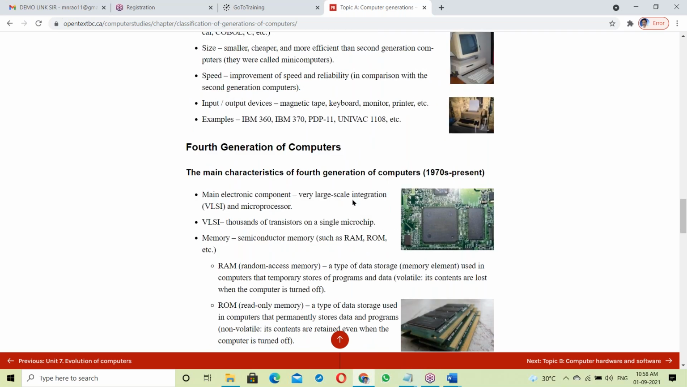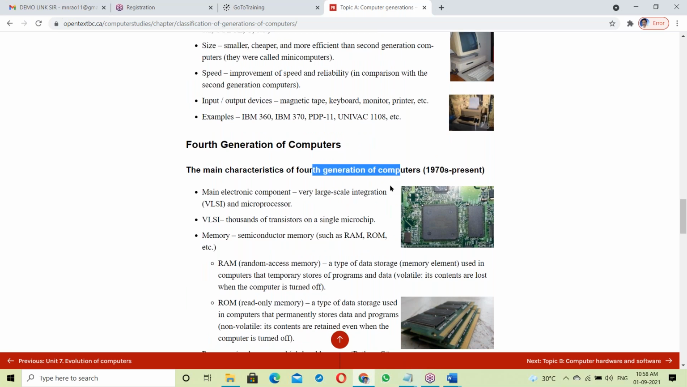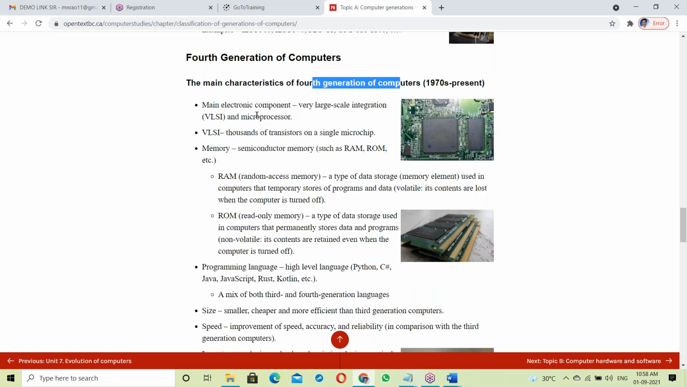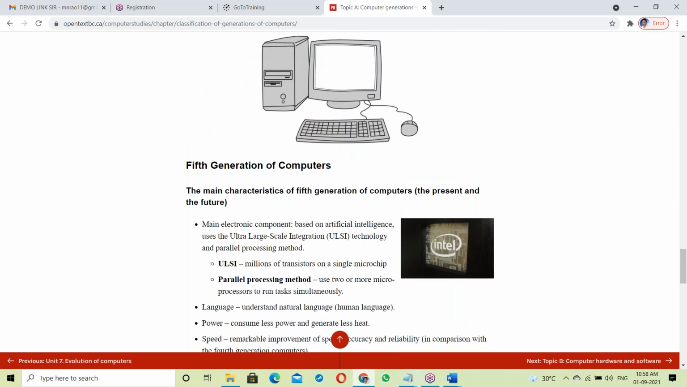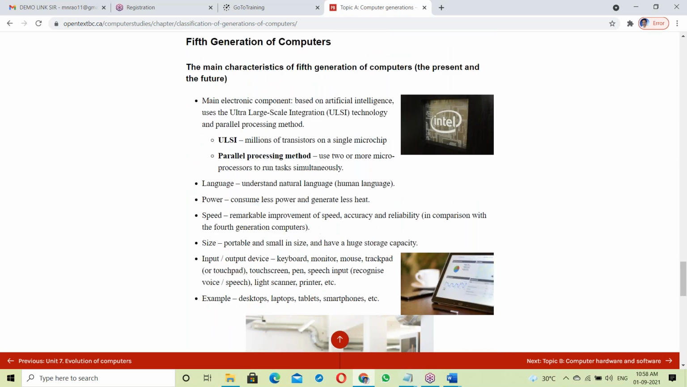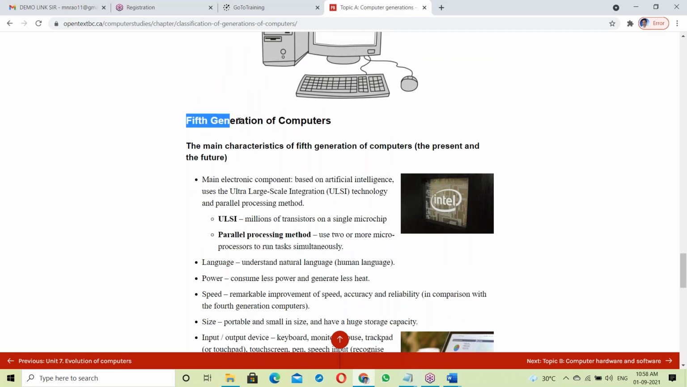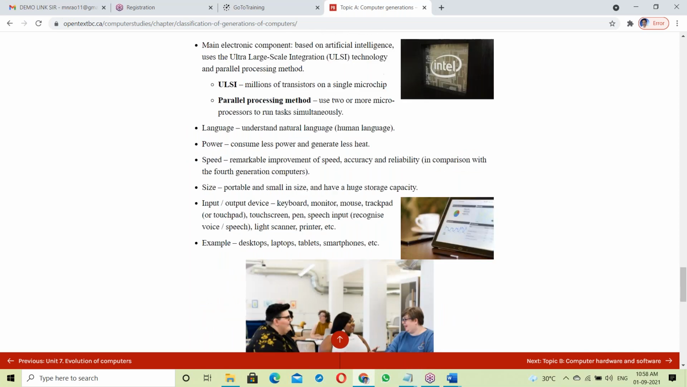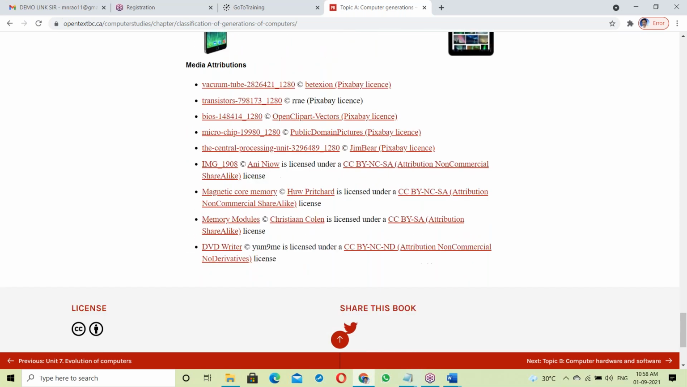Fourth generation, now we are using processor based, microprocessor based, from the 1970s to present. Next, the future: fifth generation computer. It's AI, artificial intelligence based. That's a future computer.